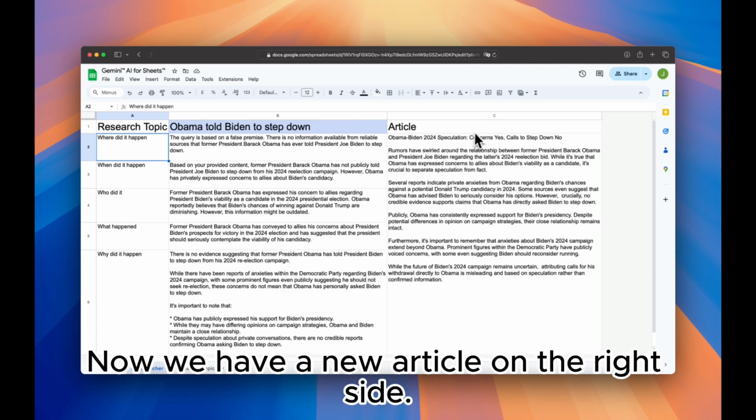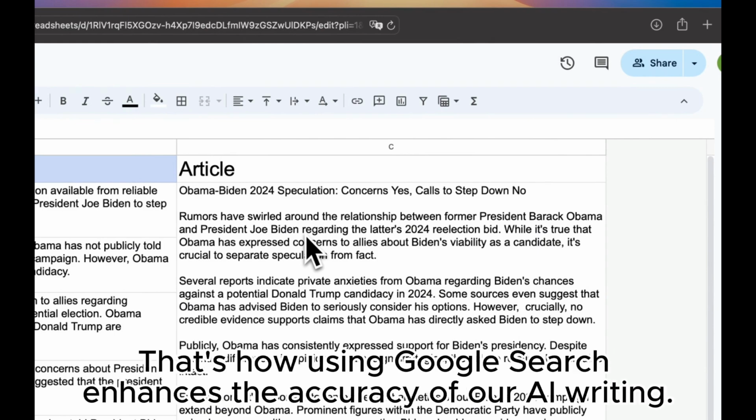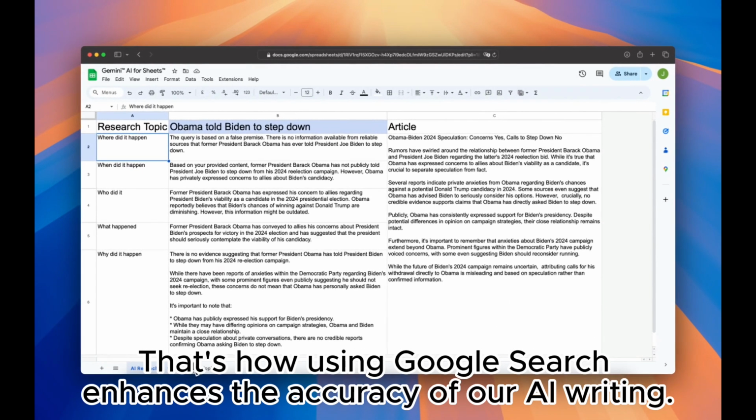Now we have a new article on the right side, and we can see that the fact is concerns. Yes. Call to step down. No. That's how using Google search enhances the accuracy of our AI writing.